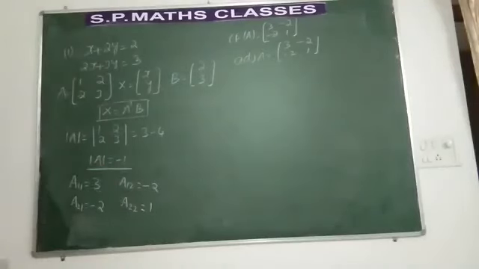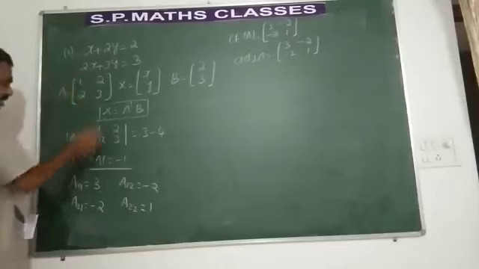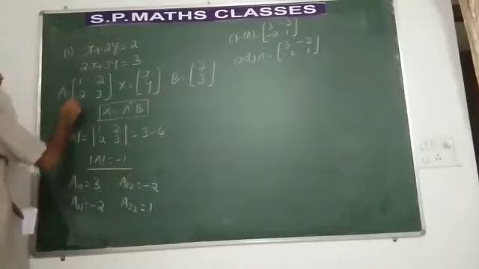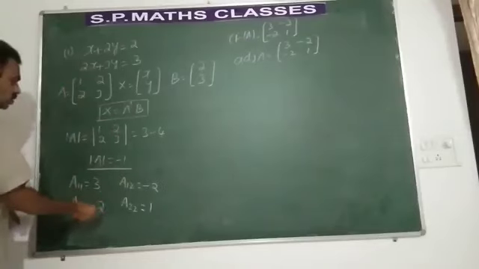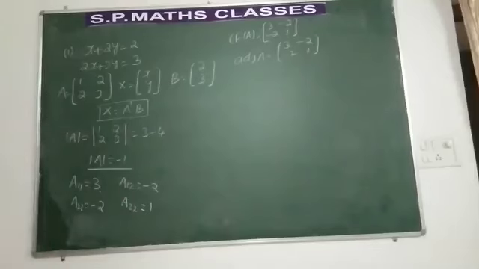So you check properly. We have got 1, 2, 2, 3. So what is the cofactor? First element cofactor is 3. The cofactor of the second one, 2, is minus 2. The cofactor of the other 2 is minus 2. So this A22 is equal to 1. So that's what we have got.